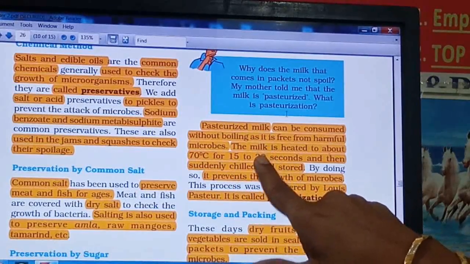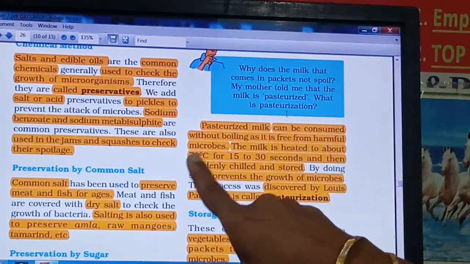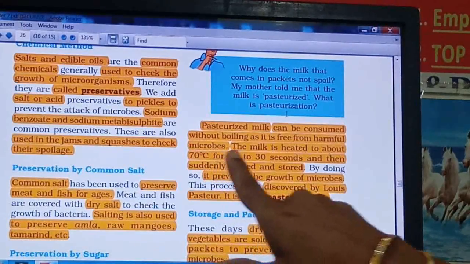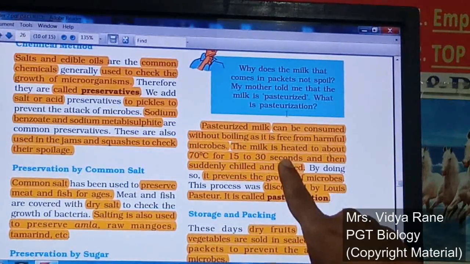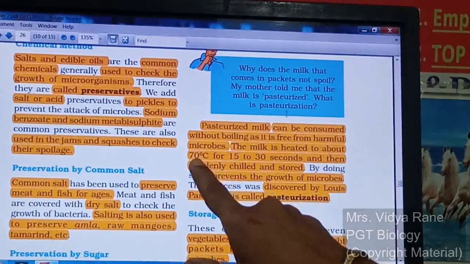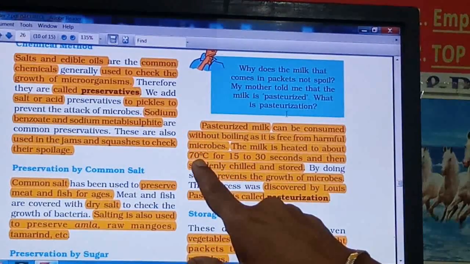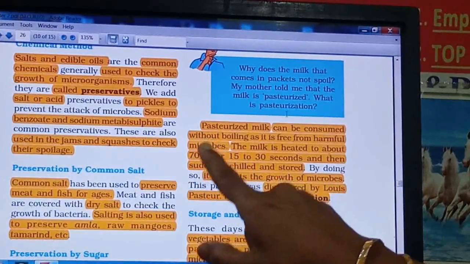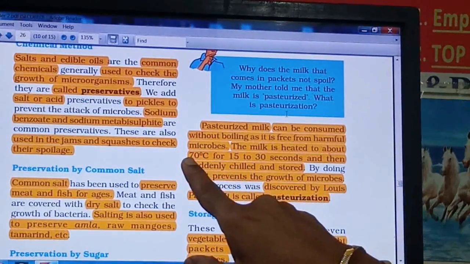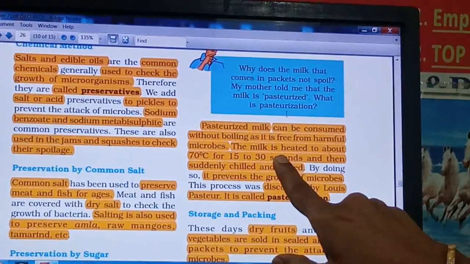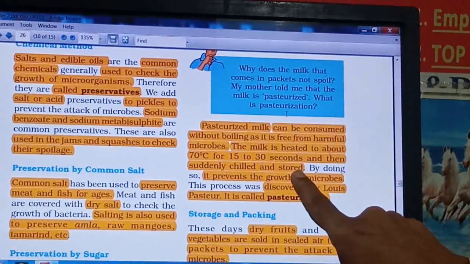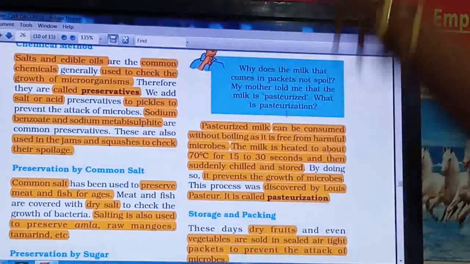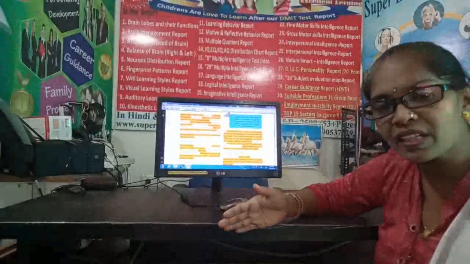See here, first milk is heated to about 70 degrees centigrade for 15 to 30 seconds. Only for seconds. Milk is heated at 70 degrees Celsius for this much time only. And once the milk is heated at 70 degrees centigrade for 15 to 30 seconds, then suddenly it will be chilled and stored, right? So first you increase the temperature and suddenly you bring it down.